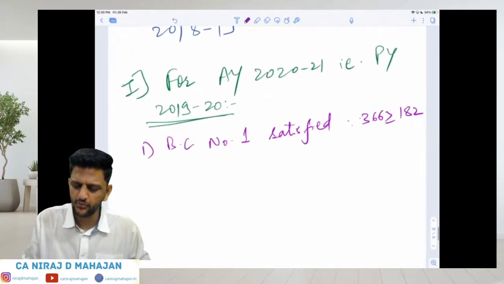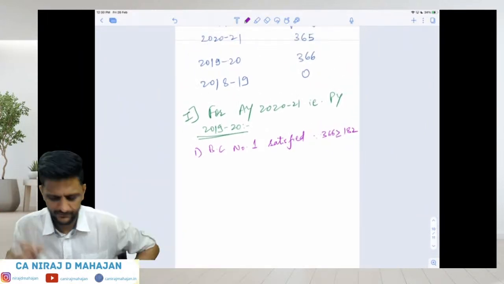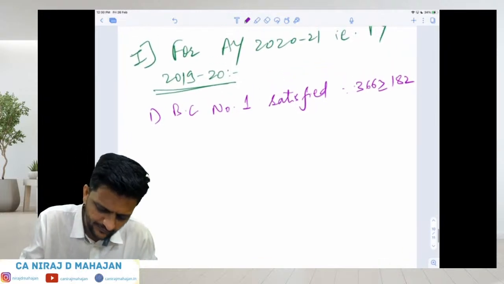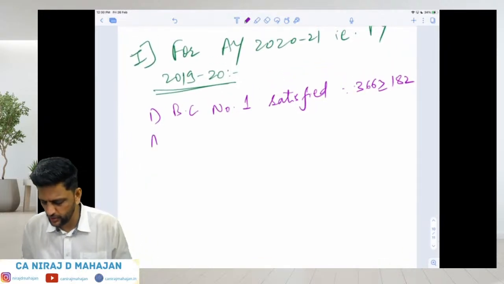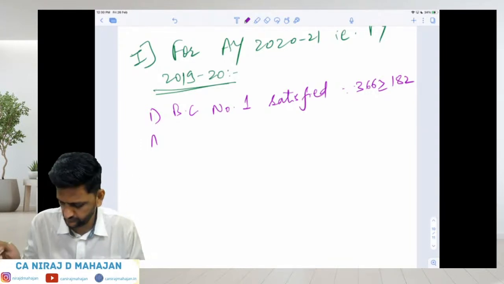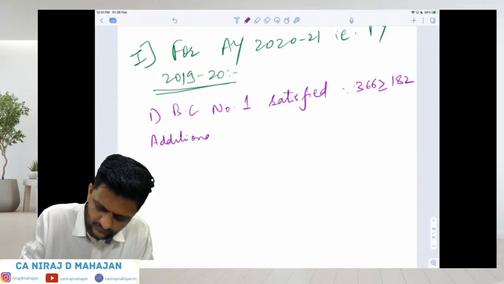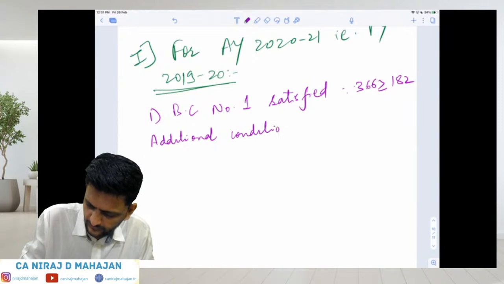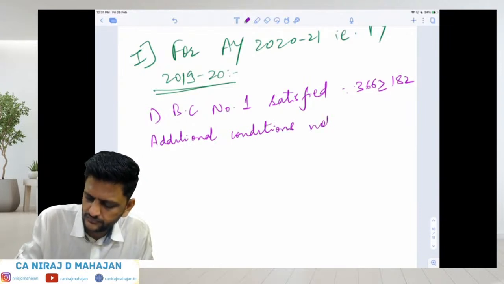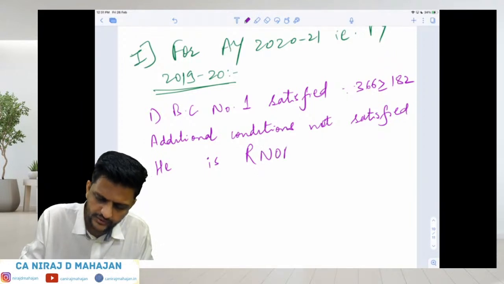So basic condition number 2 I am not checking. Additional condition obviously is failing. Okay, additional condition is not satisfied. You can just say additional condition not satisfied. Clear or not? Therefore he is what? Therefore he is R and OR. Yes, tell you.